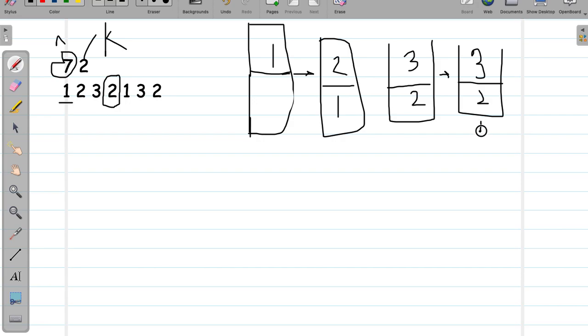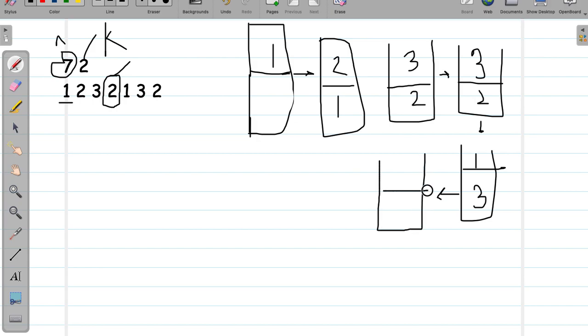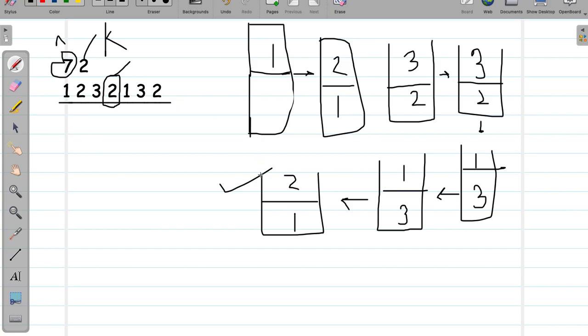Now if the message 1 is received, it will go like 1 and 3, and 2 is removed. Now 3 is already there, so it stays 1 and 3. Okay, now the next one. If 2 is received, the screen looks like this: 2 and 1. I think the problem statement is clear. So after processing the n messages, your phone will display the conversations with IDs 2 and 1.